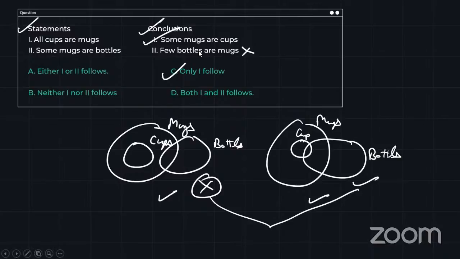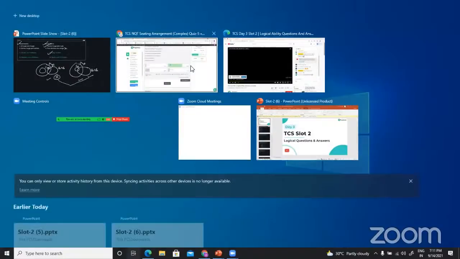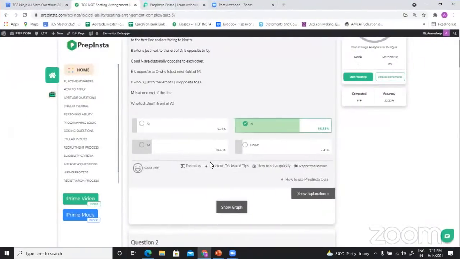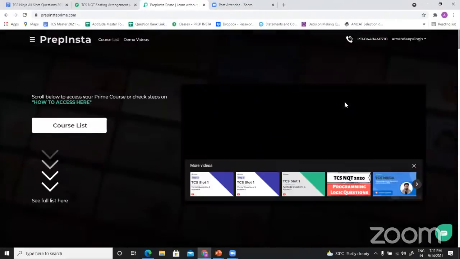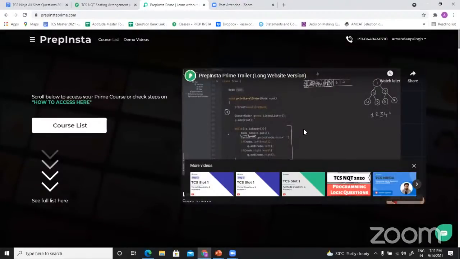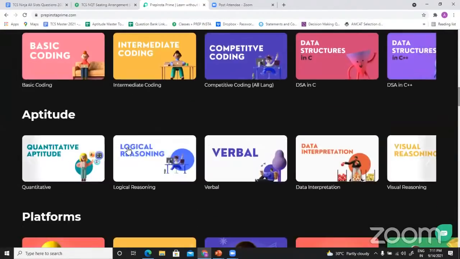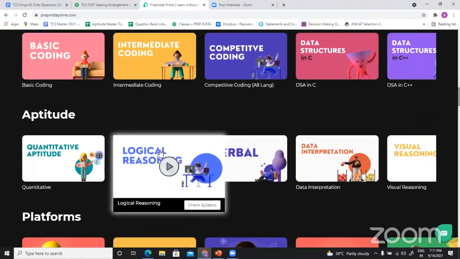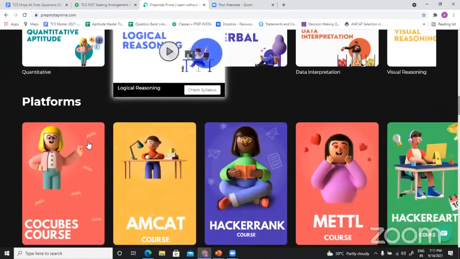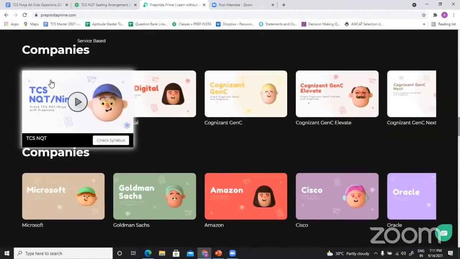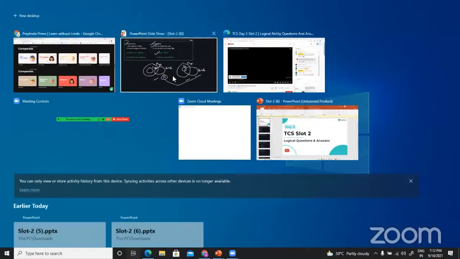There's one more thing, guys. You can solve syllogism with the use of tick and cross also. If you want to learn tick and cross, I personally recommend you go to Prime. In this trailer video also, we have explained the shortcut tick and cross method. You can also go through this logical reasoning section, where there is a theory video totally based on explaining syllogism with tick and cross. Or else you can go to this TCS specific board where we have solved TCS specific syllogism problems using tick and cross, and there are quizzes also. So you can practice from Prime if you want to learn tick and cross.